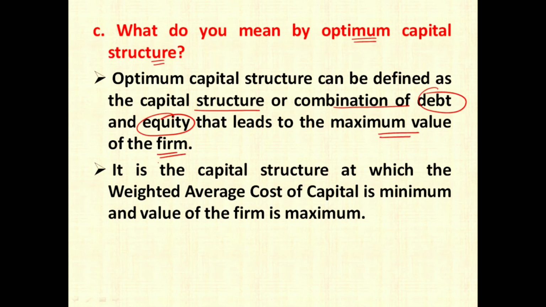So optimum capital structure is nothing but a structure, or a mixture of debt, that is debentures, and equity share capital in such a proportion that the returns from it are maximum. It is the capital structure at which the weighted average cost of capital, that is the overall cost of capital or KO, is minimum and the value of the firm is maximum. At whatever mix of debt and equity the KO, the overall cost of capital, becomes least and the value of the firm becomes maximum, that is called the optimum capital structure.